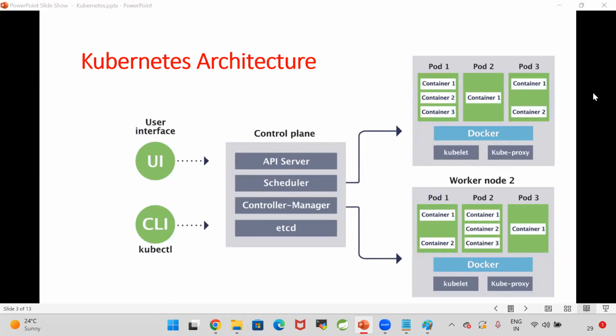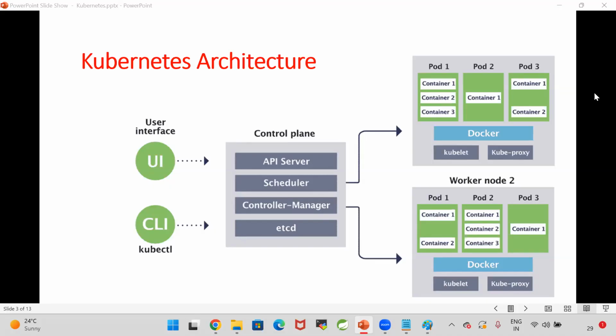If worker node 1 is crashed but the application is accessible in worker node 2, are all the data present in worker node 2 also? Yes, if worker node 1 is crashed, no problem, our application will be available and accessible in worker node 2.